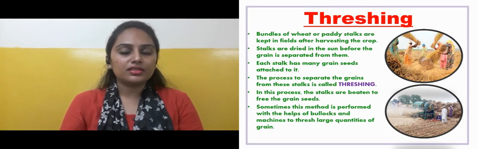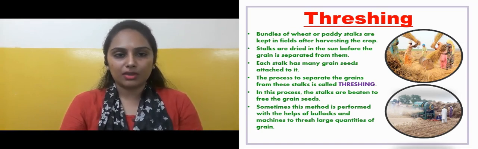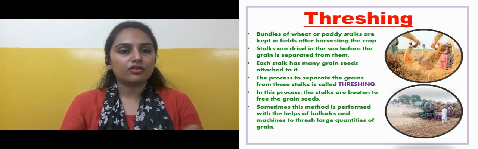Sometimes this method is performed with the help of bullocks and machines to thresh a large quantity of grain. When there is a large quantity of grain to be separated from the stalks and it is not easy to do manually, then it is done with the help of bullocks or machines.